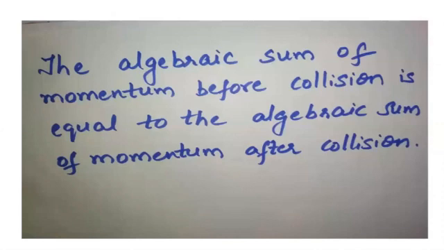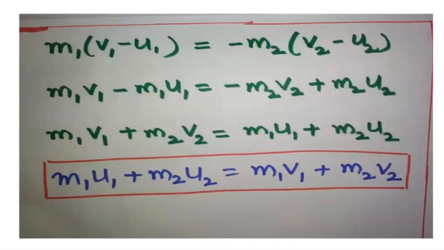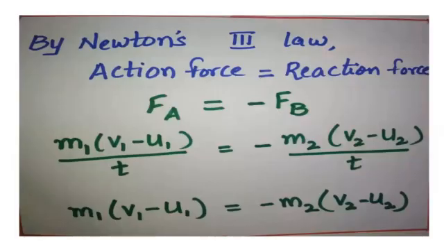So what is the writing part of it? The algebraic sum of momentum before collision is equal to the algebraic sum of momentum after collision. You can see from this equation, m1 u1 plus m2 u2 equals m1 v1 plus m2 v2. So this algebraic sum is equal to this algebraic sum. What is the difference? Here u is there, here v is there. This is before collision, this is after collision. Understood? One more time.